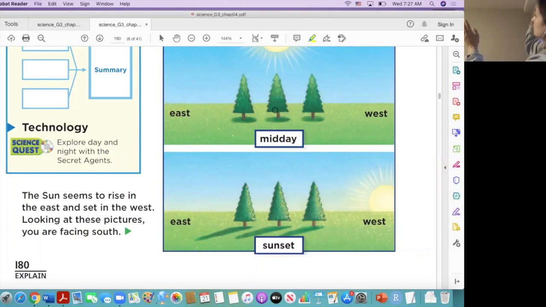So the sun would be coming out on the right side and going down on the west. So you'll be like this. So this is east. Yeah, exactly. That's good.